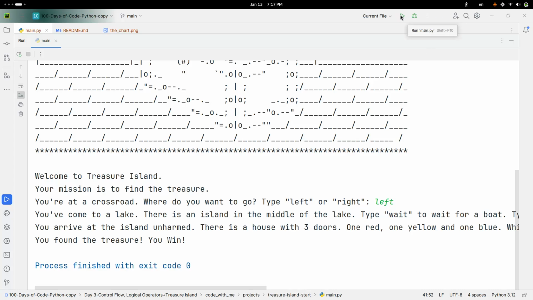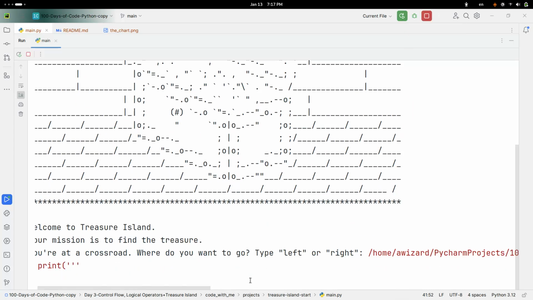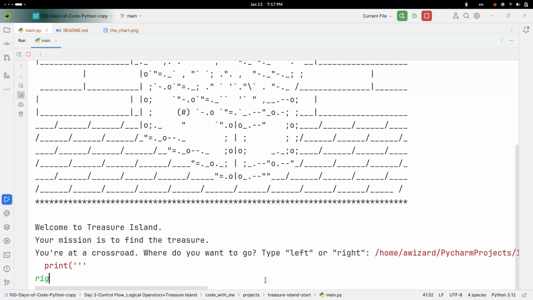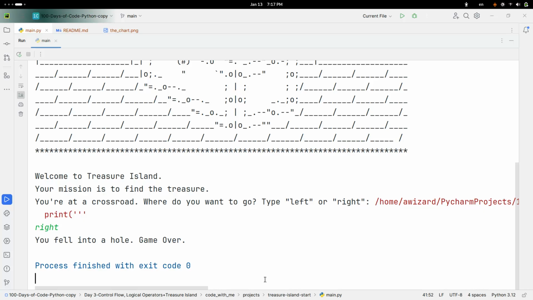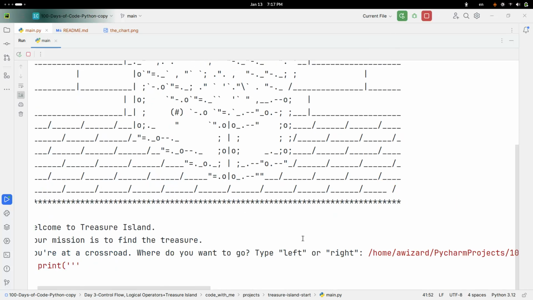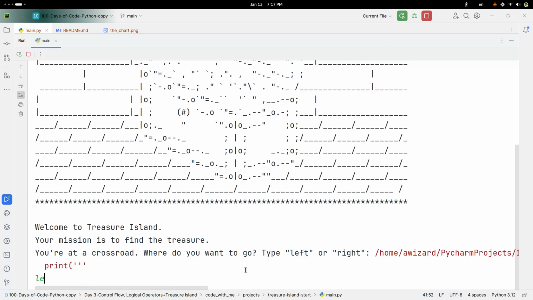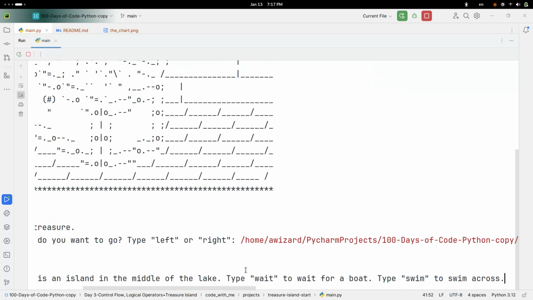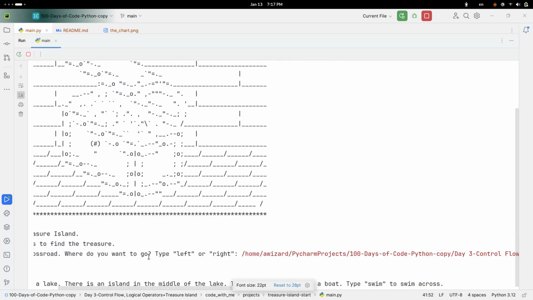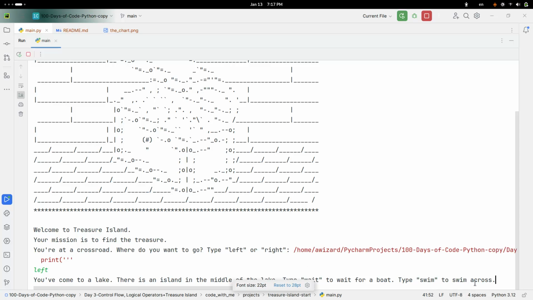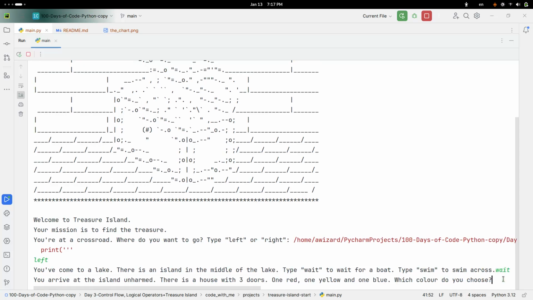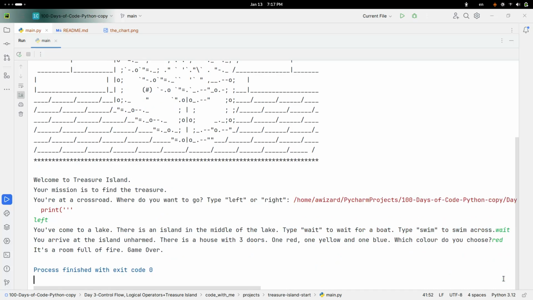Okay, so let's try other things. We know right loses. Now it's showing me again this stupid thing. So right, you fell into a hole, game over, yes. Again, left, wait, let's choose red. It's a room full of fire, game over.